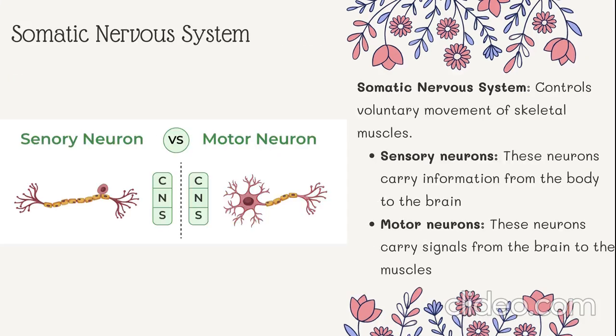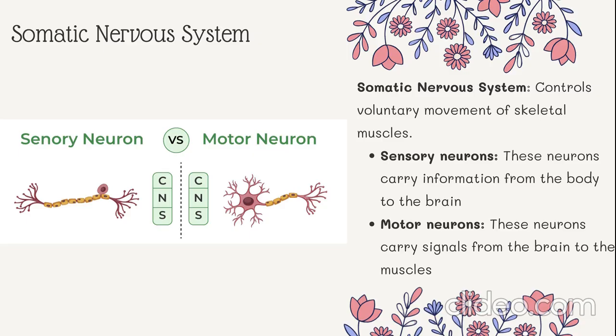The somatic nervous system controls voluntary movement of skeletal muscles. It also includes reflexes when they involve skeletal muscle movement. A reflex is a quick, automatic response to a stimulus. Two types of neurons are involved in this process. First are sensory neurons, also called afferent neurons. These neurons carry information from the body to the brain. For example, when you touch a hot stove, receptors in your skin send signals through sensory neurons to the brain.